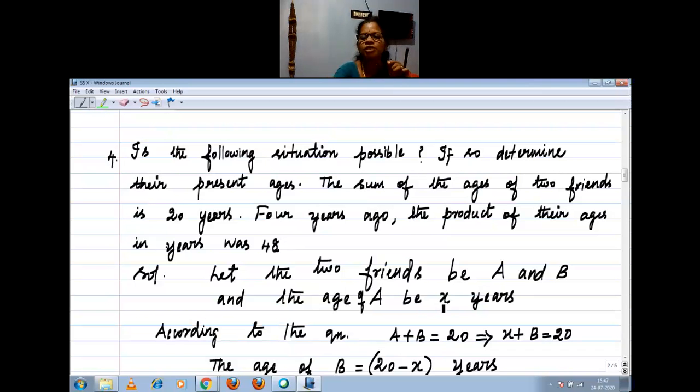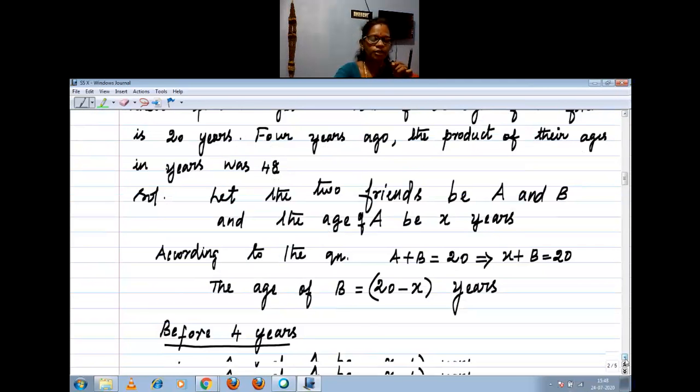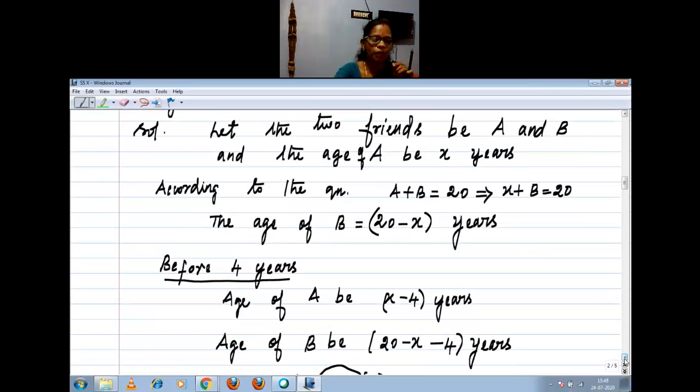Two friends, so I consider A and B as friends. The age of A is x and the age of B is 20 minus x, right? Now, before 4 years, that means you have to subtract 4 from the present. So x minus 4 and 20 minus x minus 4.